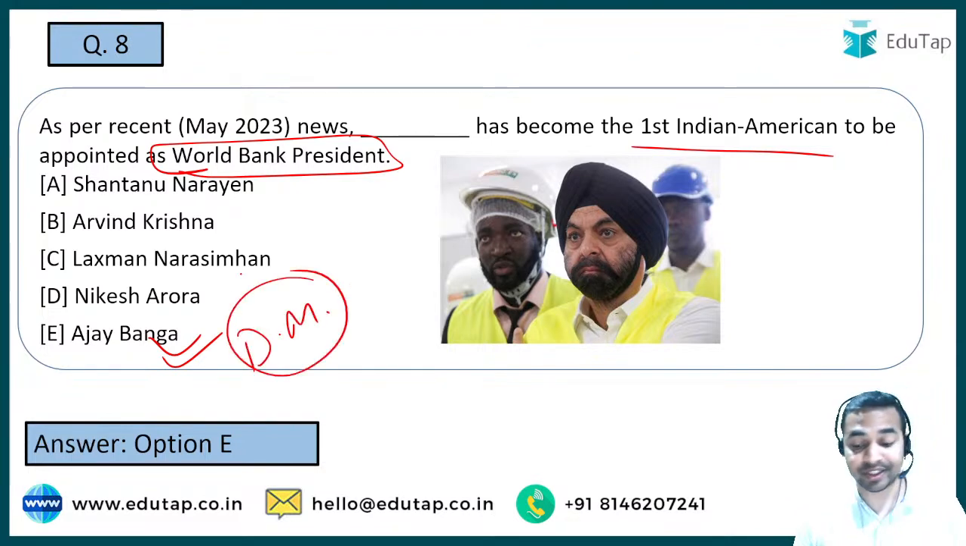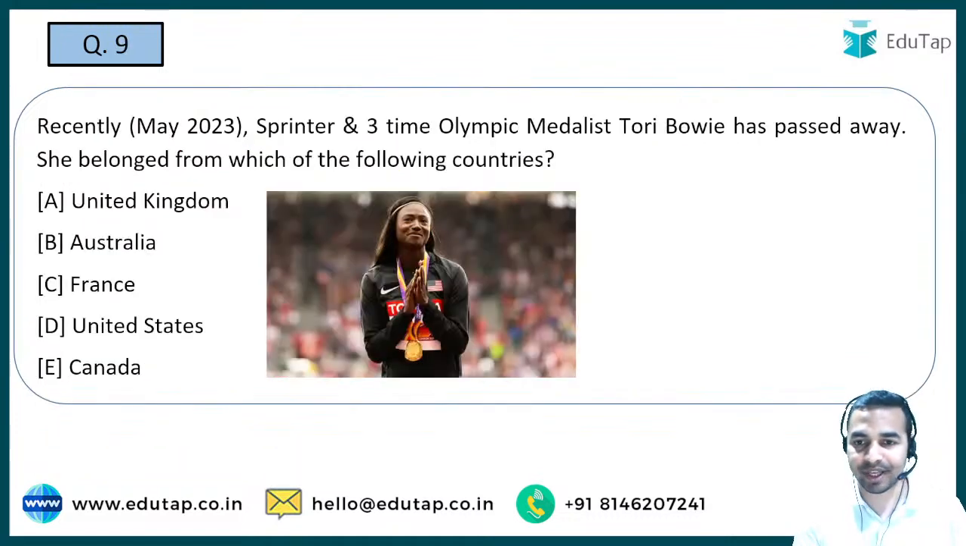So guys, all such kind of details are very important to be covered from the exam point of view. Now let's move on to the next question, and the next question is from the obituaries, that is also from the personalities which were in news recently. So this time we have the Olympic medalist Tori Bowie who passed away recently, and you are required to tell me the name of the country.